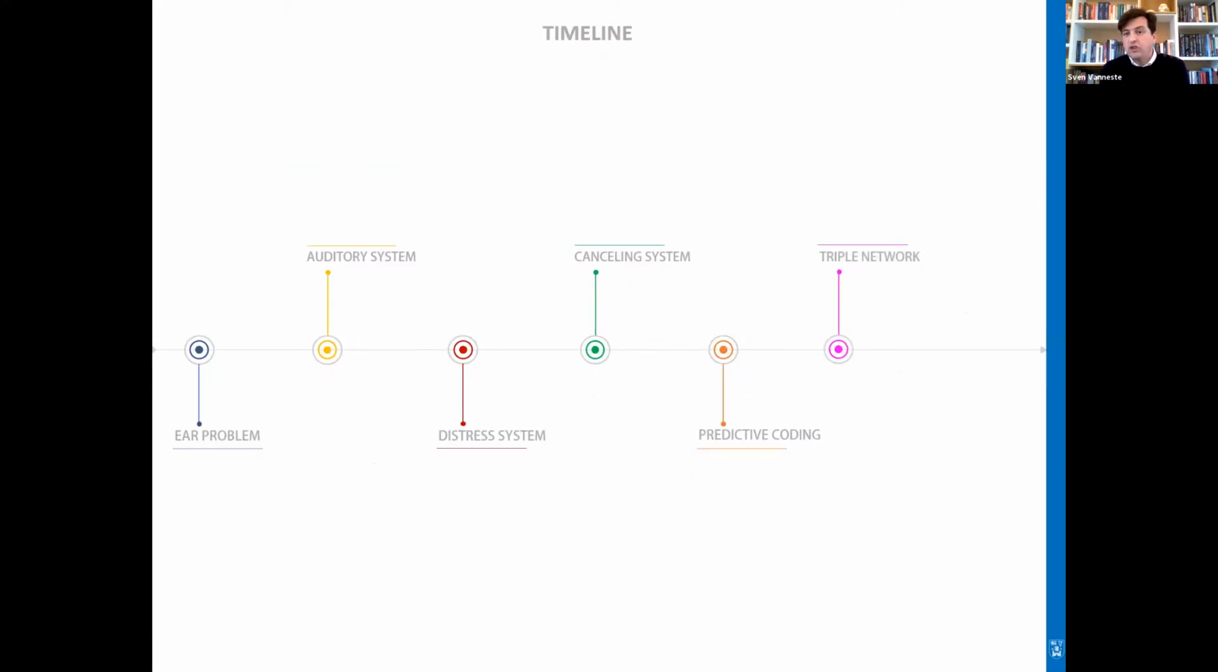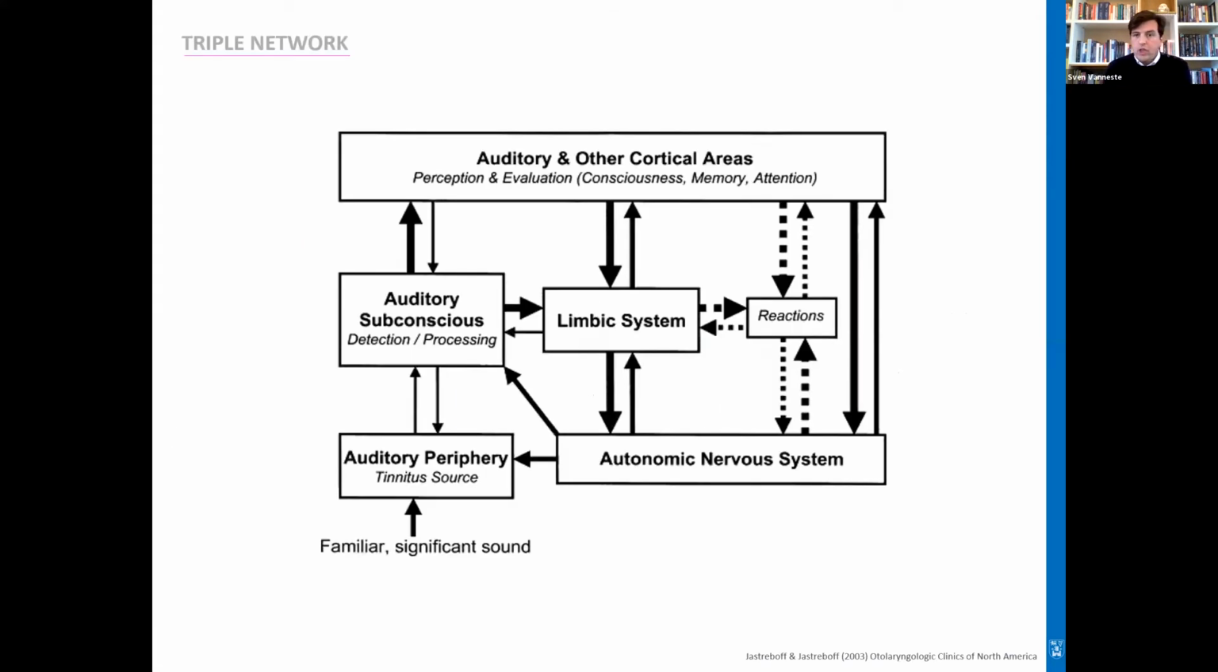Now, a final model that is brand new is the triple network model. The triple network model tries to integrate all the findings that I was previously talking about. But what is intriguing is that it also tries to include other comorbidities in addition to distress, as well as introduce other systems like the autonomic nervous system and the cognitive system related to tinnitus.